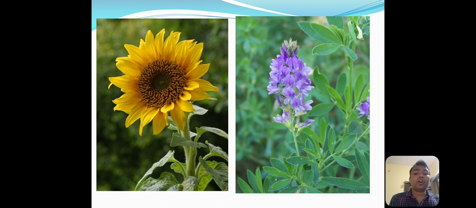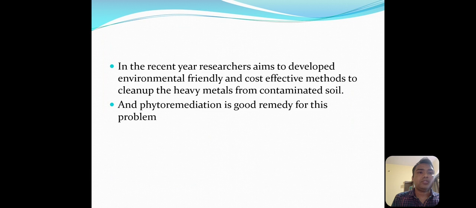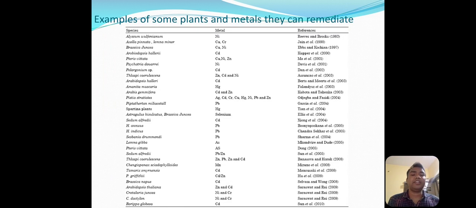To overcome this problem, in recent years researchers aim to develop environment-friendly and cost-effective methods to clean up heavy metals from contaminated soil, and phytoremediation is a good remedy for all these problems. So these are the different elements that are released due to anthropogenic or human activity in the environment.